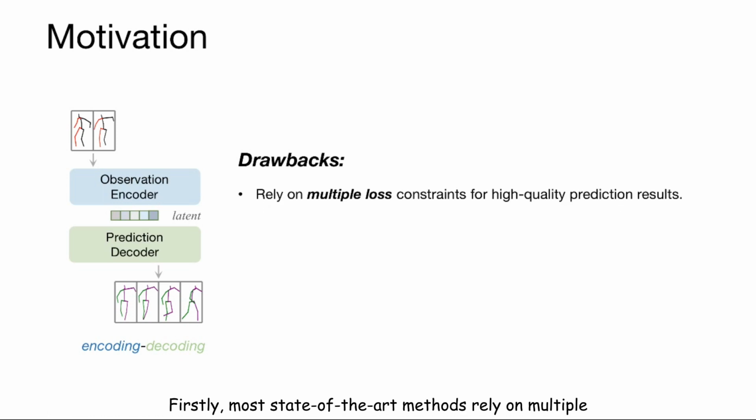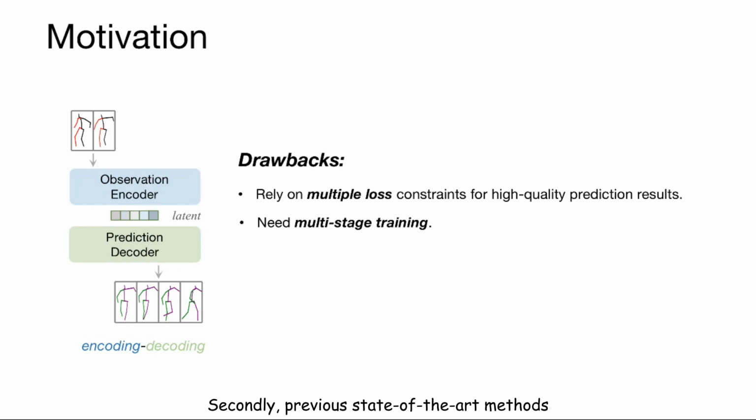Firstly, most state-of-the-art methods rely on multiple loss constraints for high-quality prediction results. Consequently, they need carefully designed hyperparameters to balance different loss constraints, which makes it laborious for method applications. Secondly, previous state-of-the-art methods need multi-stage training. That is to say, the learning of the encoder, decoder, and sampling in the latent space is performed in different